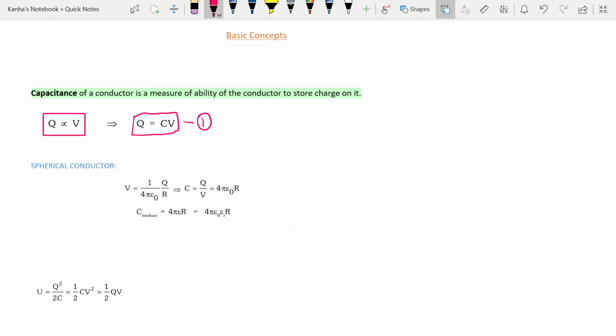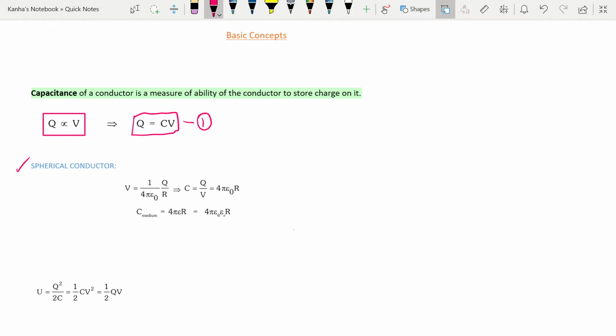Then there are capacitances of various conductors that are available, and you can find for each conductor a value of the capacitance, which will depend on the size and shape of the conductor, the surrounding medium, and presence of other conductors nearby. So as an example, let's look at the capacitance of a spherical conductor.